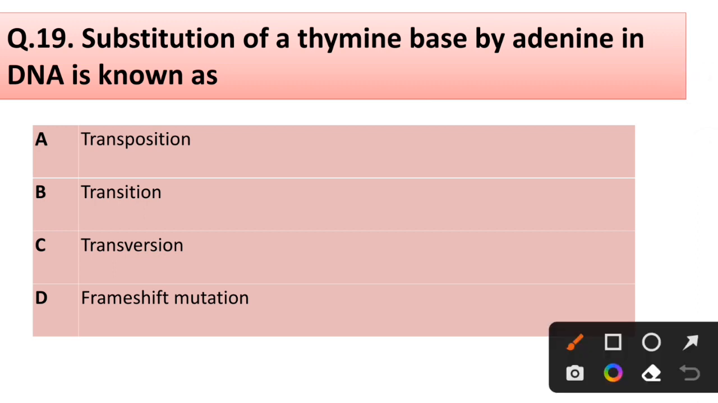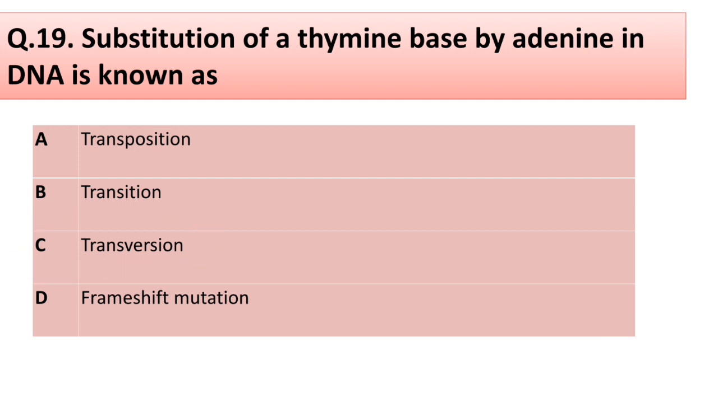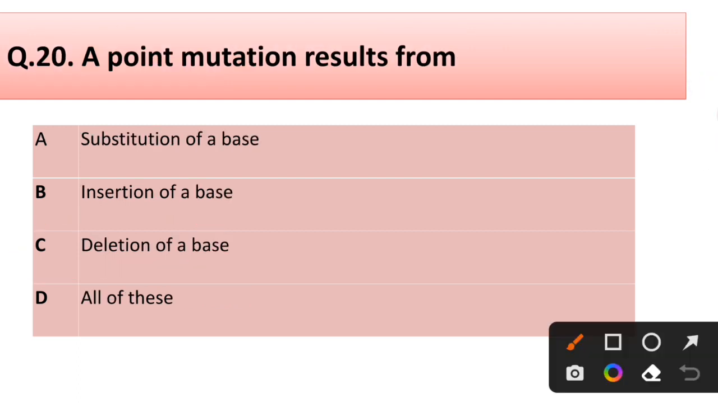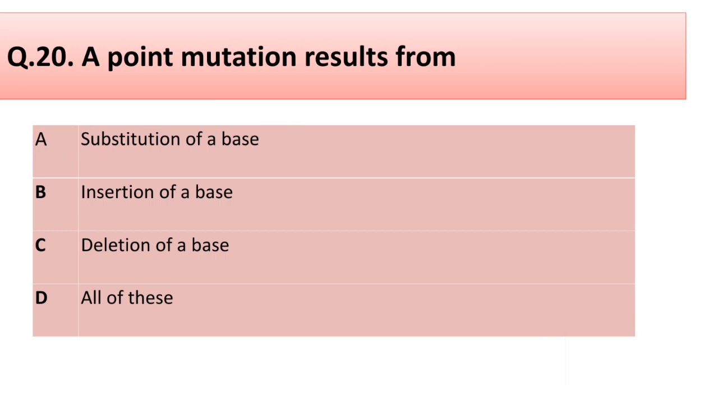Question 19. Substitution of thymine base by adenine in DNA is known as transposition, transition, transversion, frameshift mutation. Correct answer is option C, transversion. Question 20. A point mutation results from substitution of a base, insertion of a base, deletion of a base, all of these. Correct answer is option A, substitution of a base.